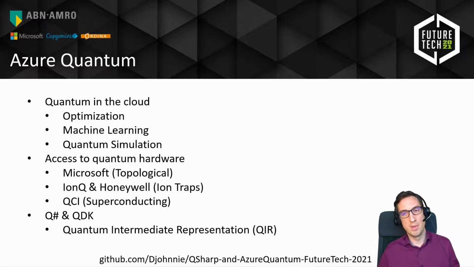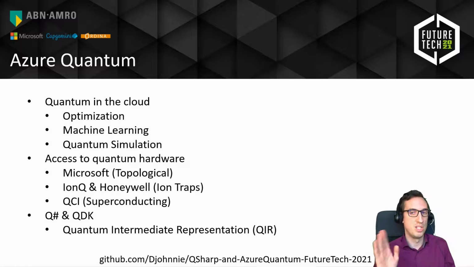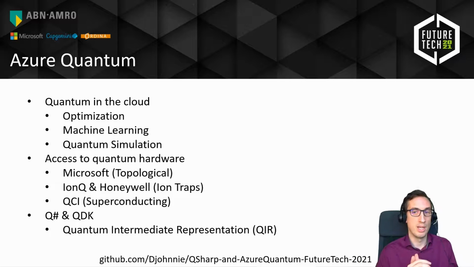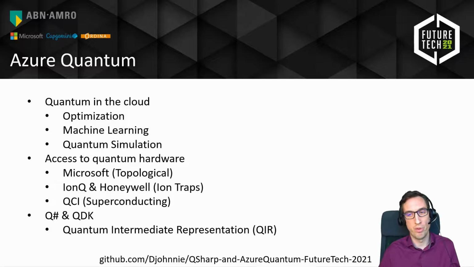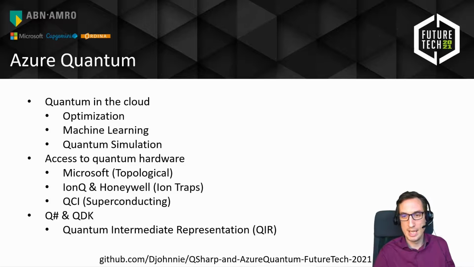There's quantum optimization if you have very specific optimization problems that need solving. You can do quantum machine learning. You can do quantum simulation if you need larger hardware. For example, on my local system, I can only run about 30 qubits because I have 64 gigs of memory. But on cloud hardware, you can run or simulate many more qubits than 30, because there you can have more memory if you want to pay for that.